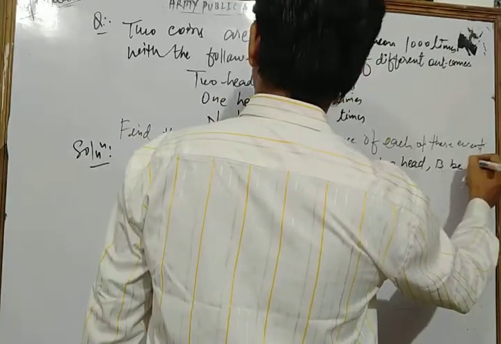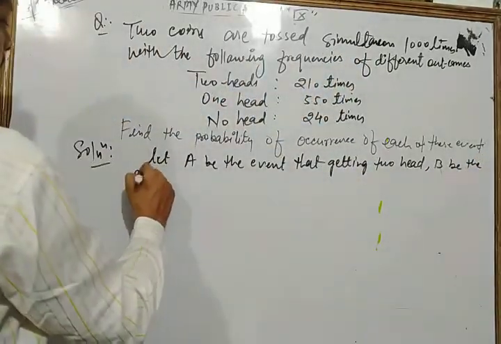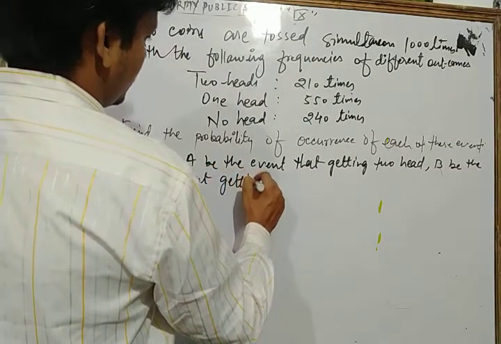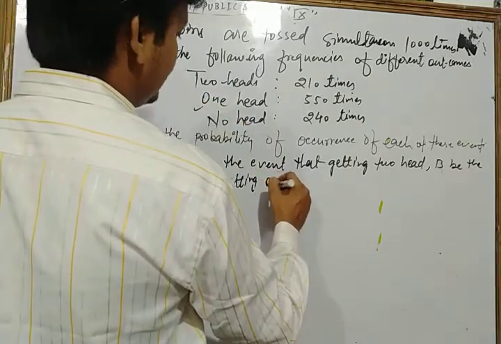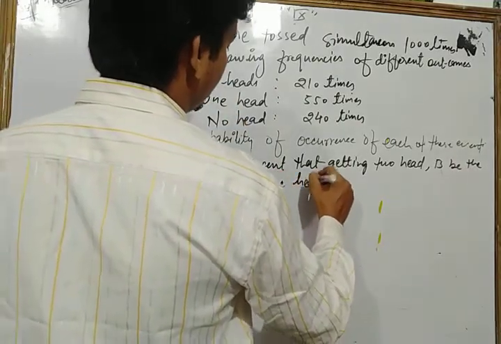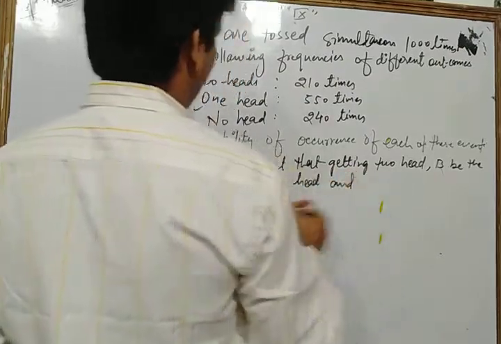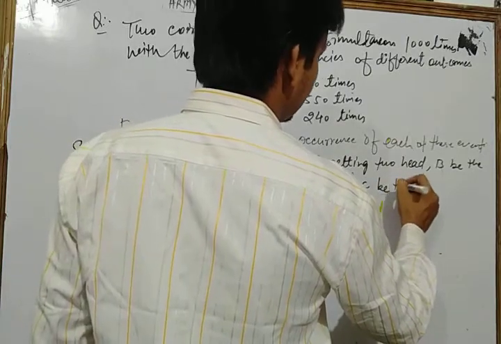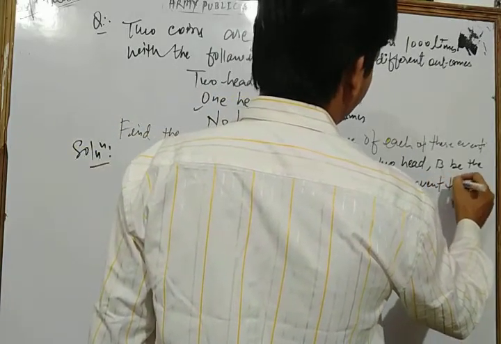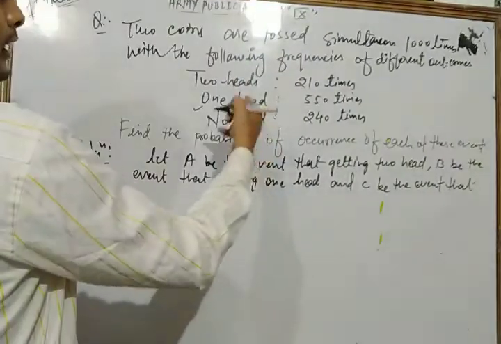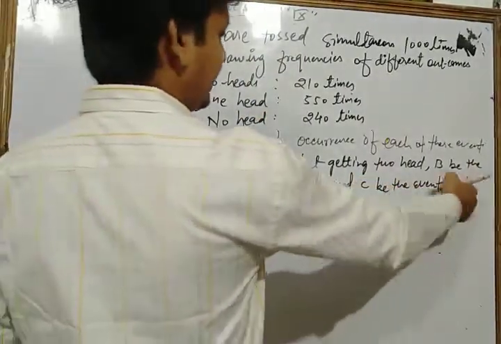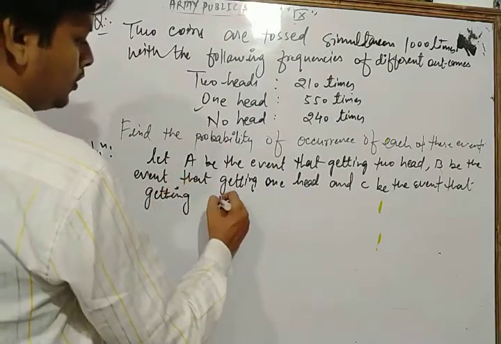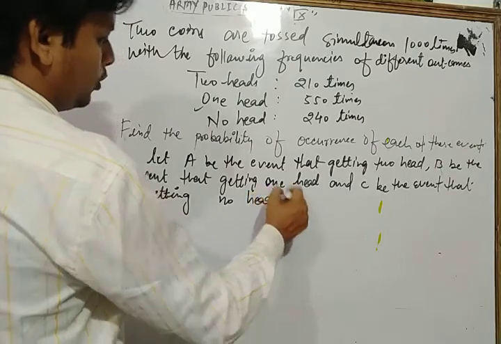B be the event that getting one head. And finally C be the event that getting no head.